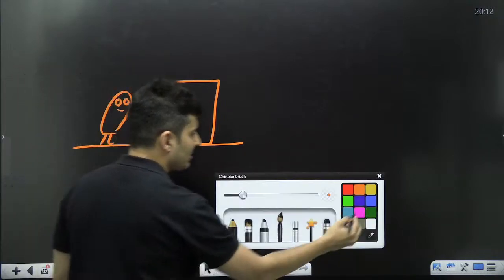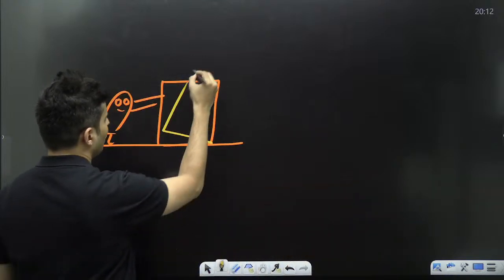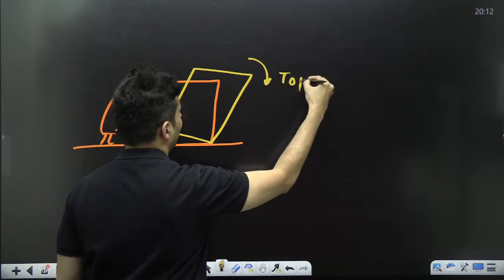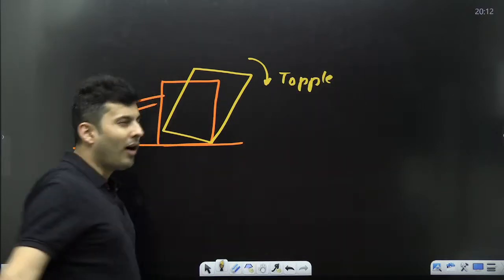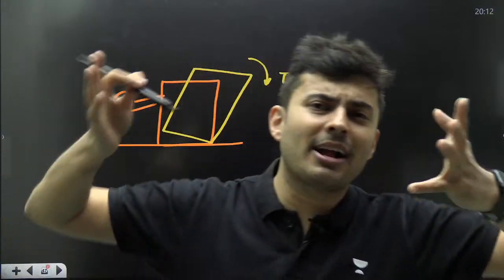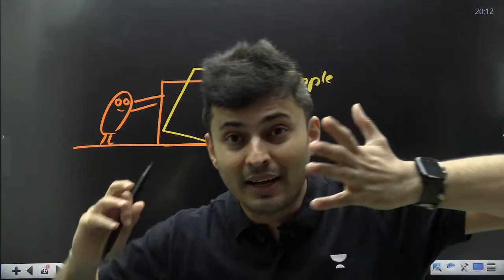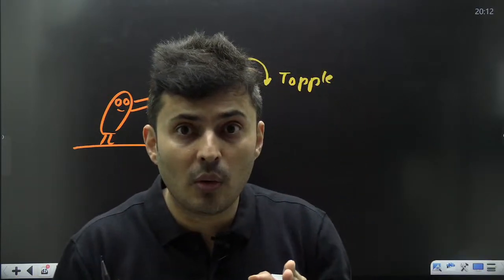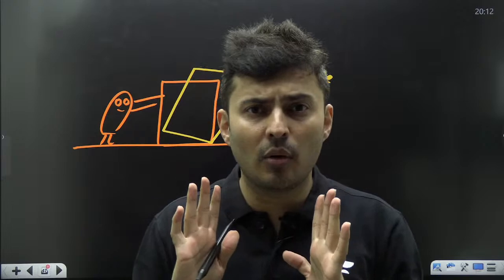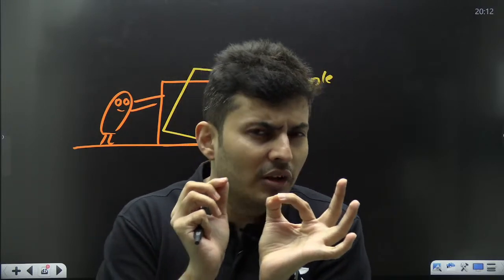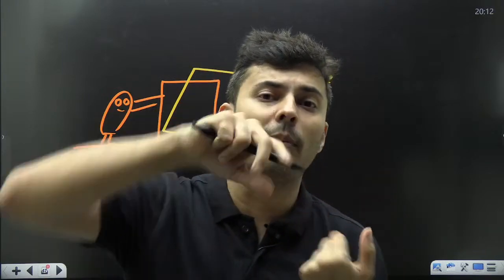Sometimes it happens that this box might topple. When a box topples, it has just overcome its equilibrium. So when it is just about to topple, the net force is 0 and the net torque is also 0. Anything a little bit more and it will topple.